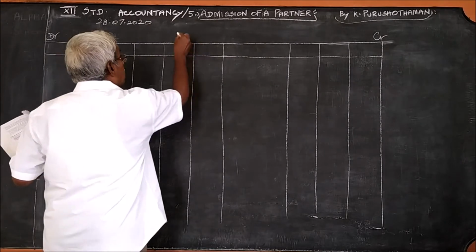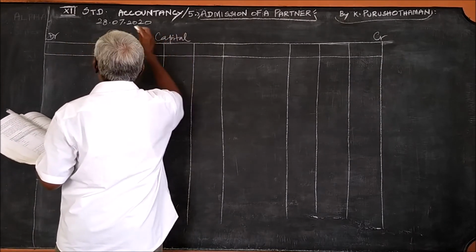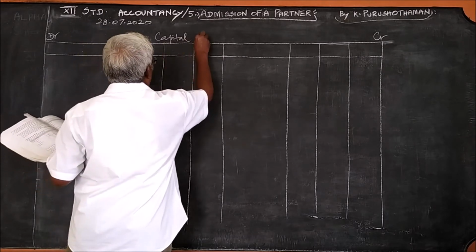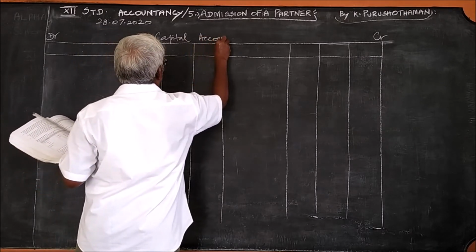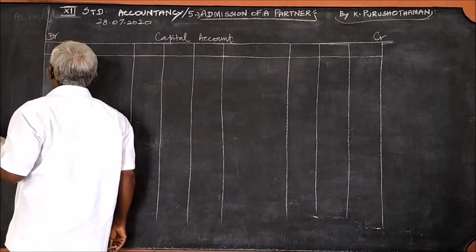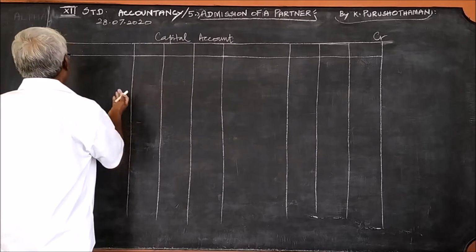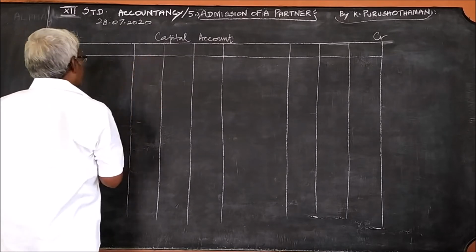Yes, this is the capital account. For any account we should write debit on the left hand side and credit on the right hand side. Revaluation account, therefore we did debit and credit. This is the capital account and therefore we have put debit and credit.